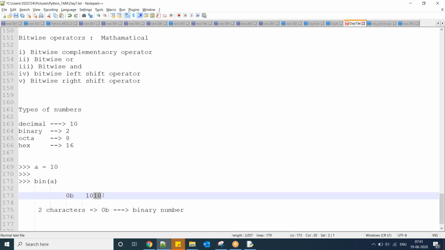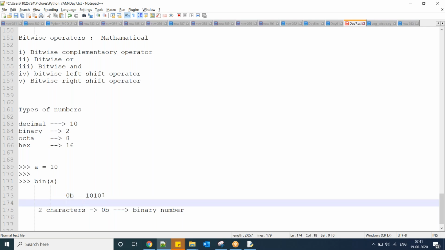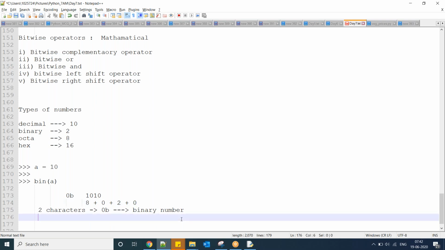It is 8 plus 0 plus 2 plus 0, because 2 power 0 is 1, 1 into 0 is 0; 2 power 1 is 2, 2 into 1 is 2; 2 square is 4, 4 into 0 is 0; 2 cube is 8, 8 into 1 is 8.